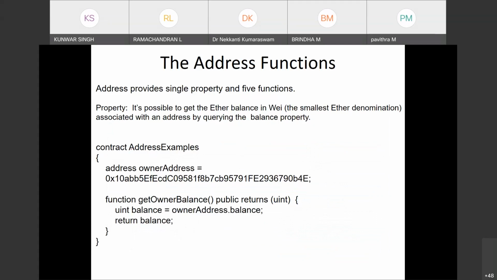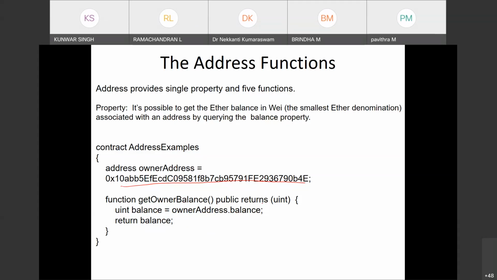So you can see this is the contract address. Okay, it's possible to get the balance in the address. This is the address, you can say the hash of the public key. Now if you want to get the balance in this address, you can get it by this code. You run this function, and that function will give you the owner address dot balance and return the balance. So this is the way you can call these functions.